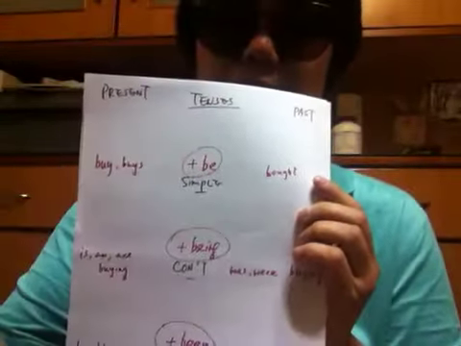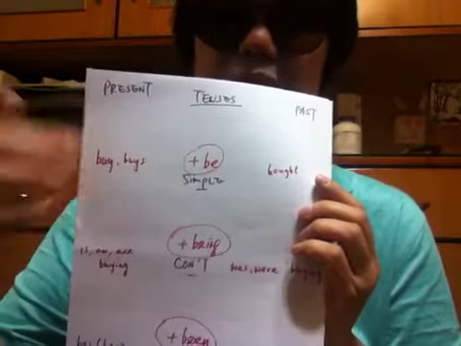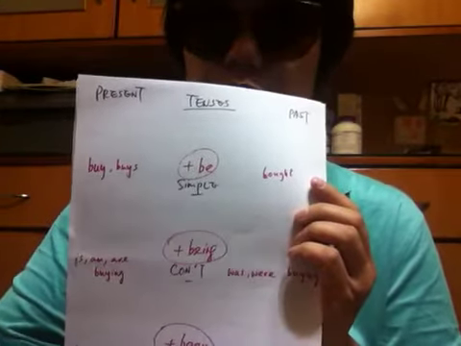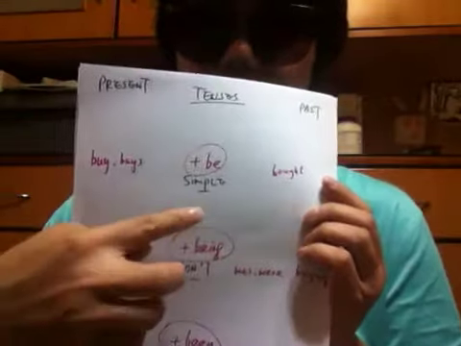And the third rule is: for the simple form, plus the be; for the continuous form, plus the being; for the perfect form, plus the been. For the simple form, no matter whether it is present or past, or maybe with a modal verb like would, will, should, could, plus the be.